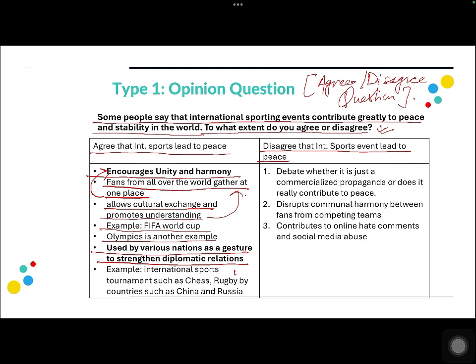So that is another reason for me to say that I agree with this statement. So in this case, I have generated 2 points. Now let us see what are the points that I have generated for disagreeing with this statement.